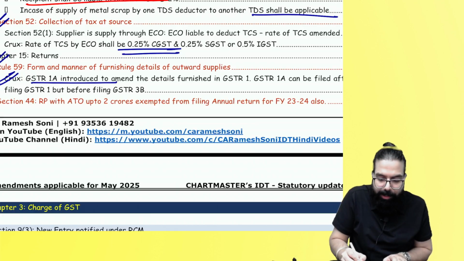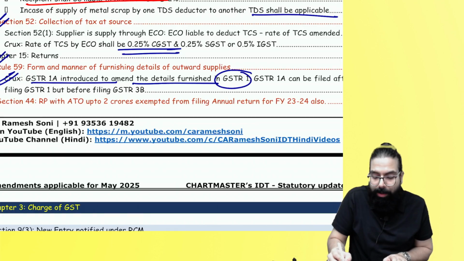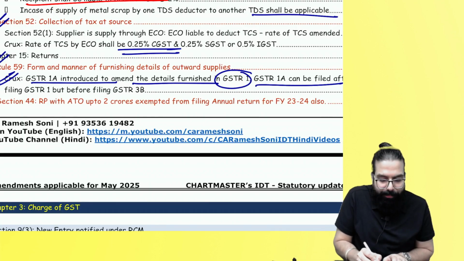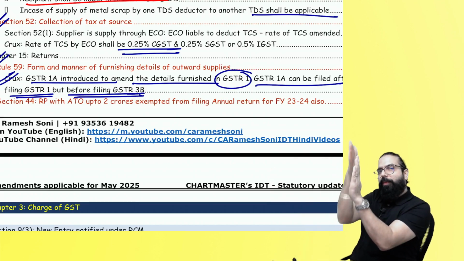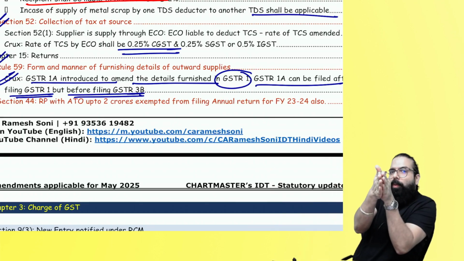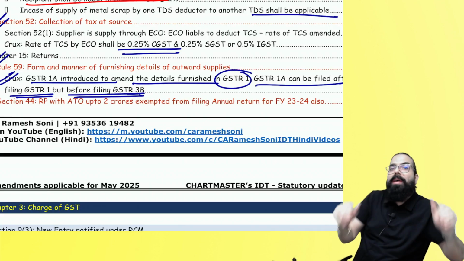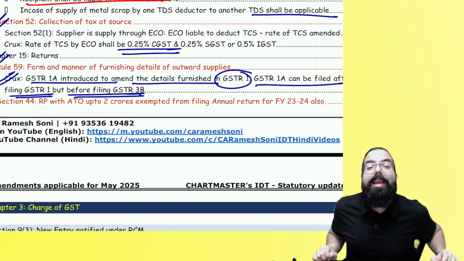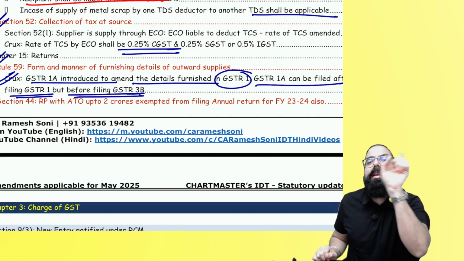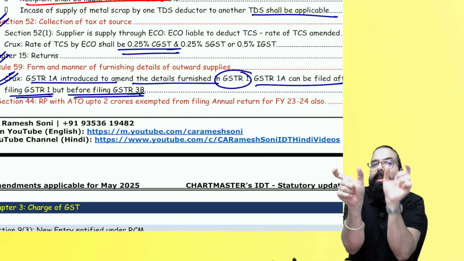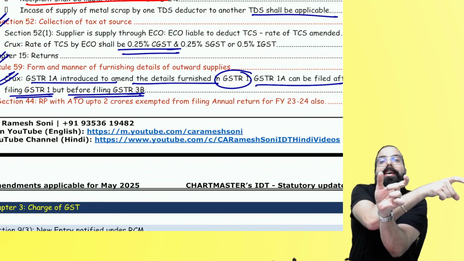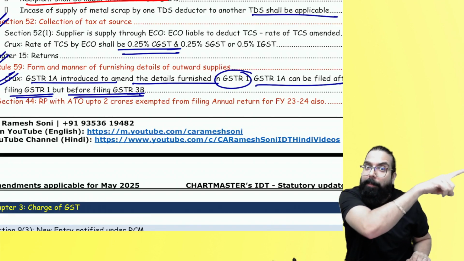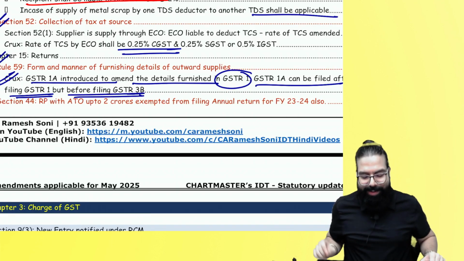GSTR 1A has been introduced to amend the details in GSTR 1. GSTR 1A can be filed after GSTR 1 and before GSTR 3B. So once I have filed GSTR 1 for a month, after GSTR 1 and before GSTR 3B, I can file GSTR 1A in between if I have missed showing any detail in GSTR 1. So GSTR 1 sale and GSTR 1A sale, the total amount of liability will come in my GSTR 3B. But the recipient will get the credit only in the next month.